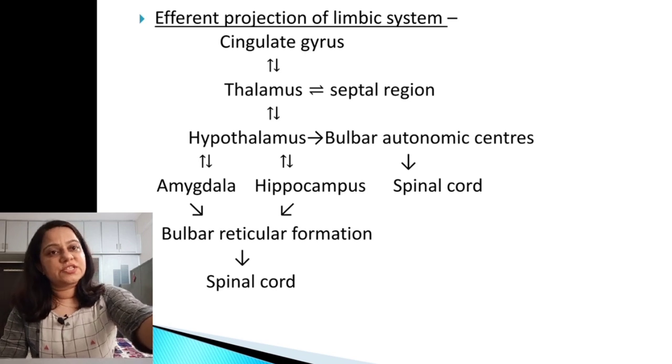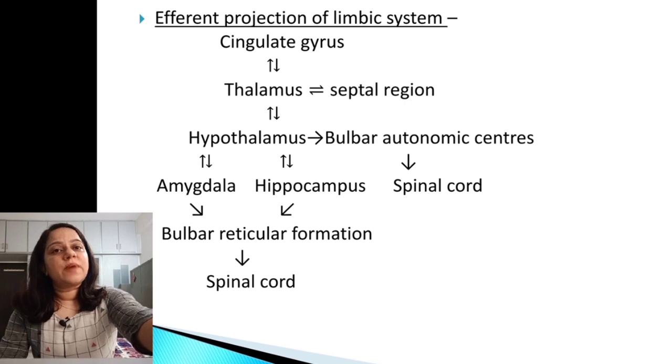Different efferent projections of the limbic system are from the cingulate gyrus to the thalamus, then from the thalamus to the hypothalamus, and from the hypothalamus to the amygdala, hippocampus, and spinal cord. From the amygdala and hippocampus, it projects to the bulbar reticular formation, and then from the bulbar reticular formation to the spinal cord.